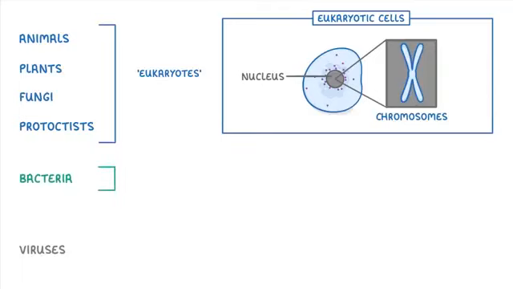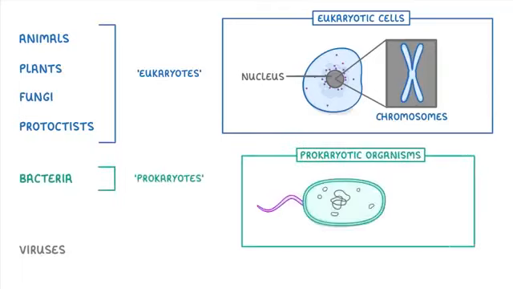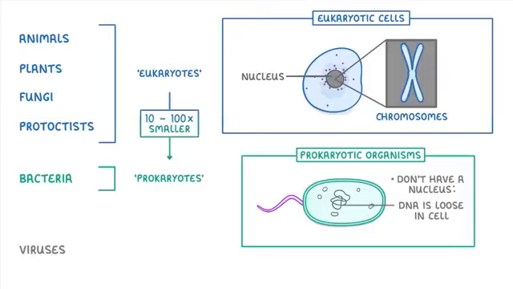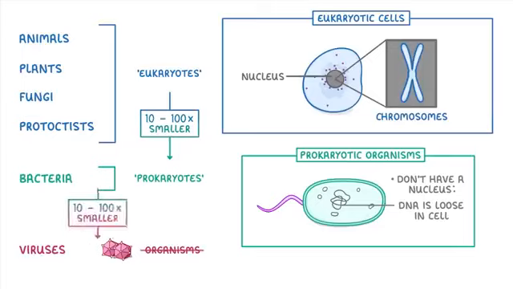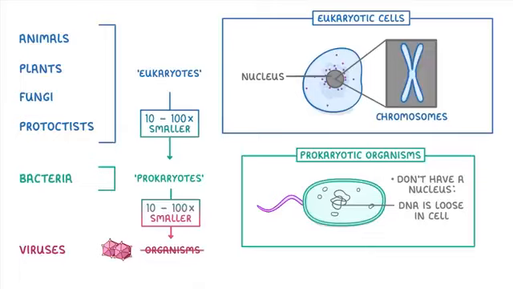On the other hand, bacteria are classed as prokaryotes, so we sometimes call them prokaryotic organisms, and they don't have a nucleus. Their DNA is just loose in a cell. They're also between 10 and 100 times smaller than eukaryotic cells. And remember, viruses don't count as organisms, so they don't get classed as eukaryotic or prokaryotic. But for perspective, they're another 10 to 100 times smaller than prokaryotic cells.